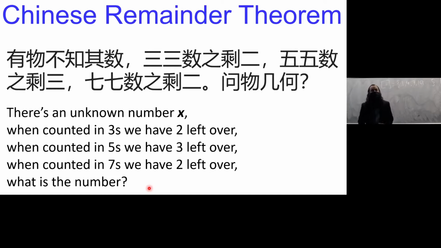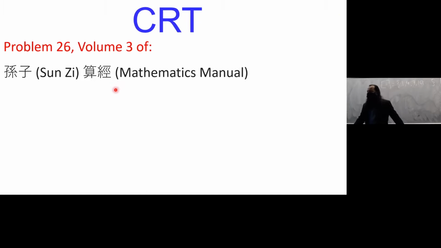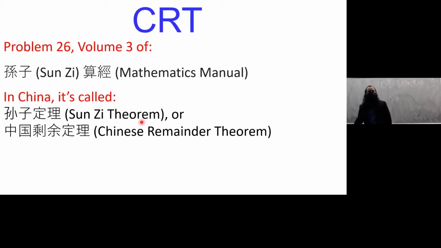What's the number? Okay, so this was problem 26 of volume 3 of the mathematical manual by Sun Tzu, Sun Tzu Xuanjing. Okay, the mathematical manual written by Sun Tzu. In China it's called the Sun Tzu theorem, or sometimes they call it the Chinese remainder theorem. Okay, these first 2 characters, that's China, center, country. If you're in China, then China is the center, right? If you're in Canada, then Canada is the center. Everything else is far away from us, right? So center, country. That's the Chinese remainder theorem.